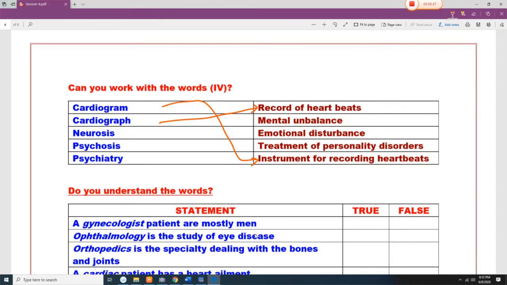Neurosis means mental imbalance. Psychosis means emotional disturbance, and psychiatry means treatment of personality disorder.